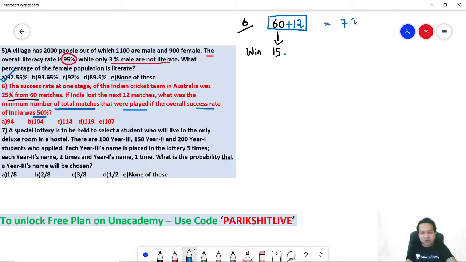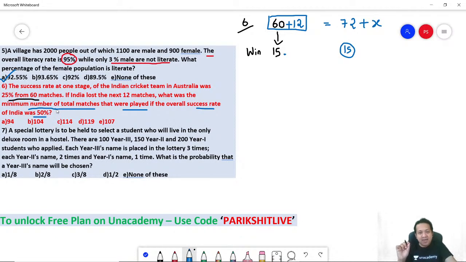Total matches is 72. India has won 15. They say India's success rate is 50%. Then how many more matches should India play so that the success rate becomes 50%? So let us say for the success rate to become 50%, let India play X more matches. Remember, they are saying minimum number of matches. X would be minimum.